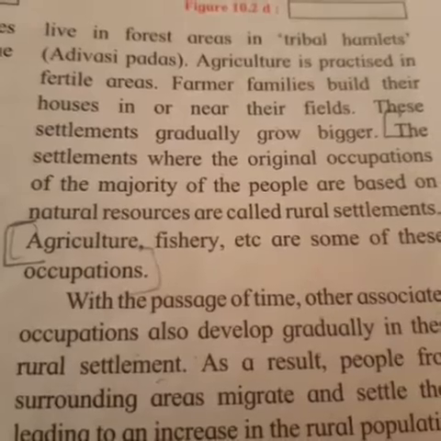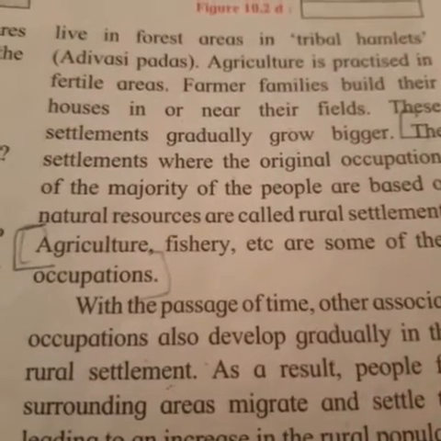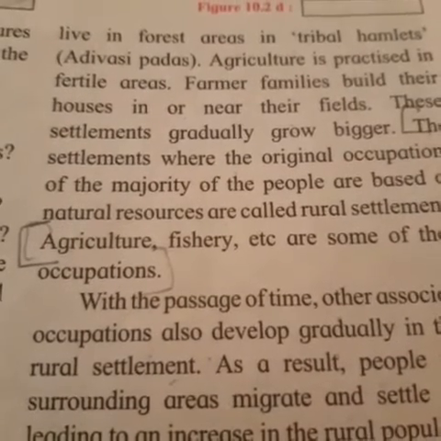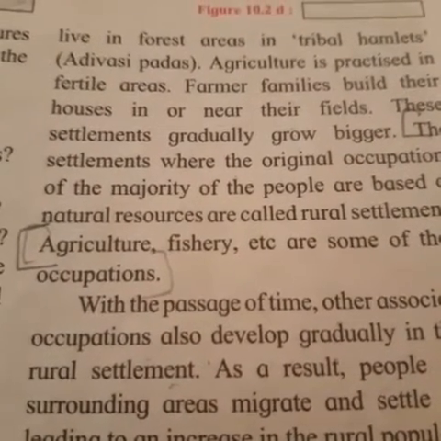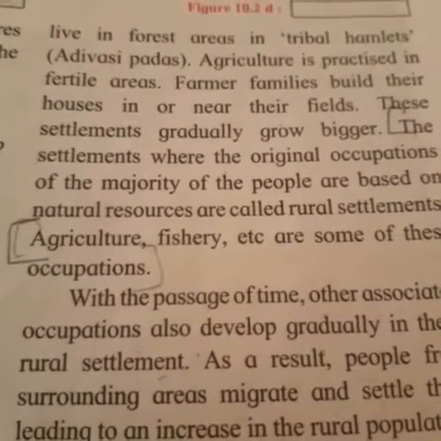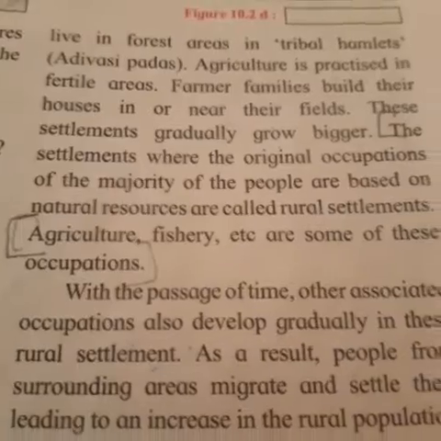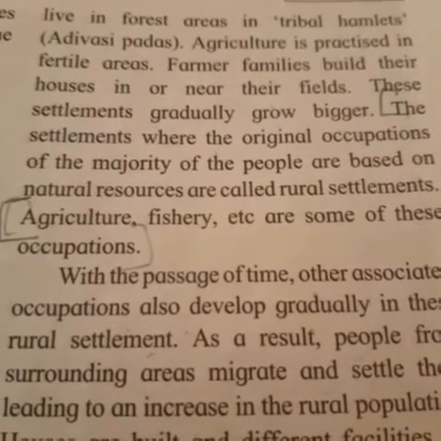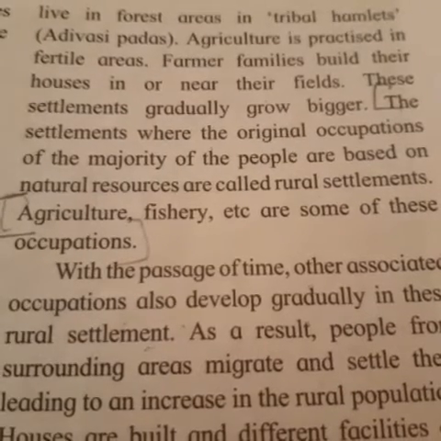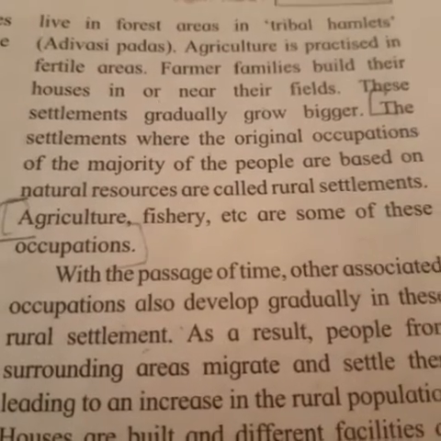Agriculture is practiced in fertile areas. Farmers' families build their houses in or near their fields. These settlements gradually grow bigger. The settlements where the original occupation of the majority of people is based on natural resources are called rural settlements. Agriculture, fishery, etc. are some of these occupations.